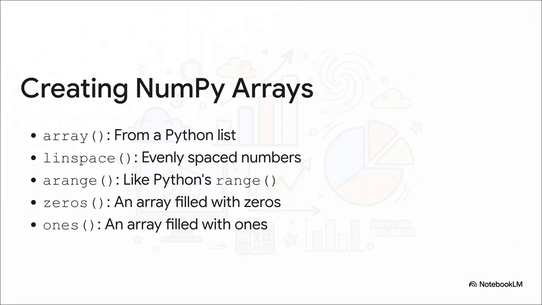And Numpy gives you a ton of super easy ways to make these things. You can just convert a regular Python list, or create an array of evenly spaced numbers, or even instantly whip up arrays that are pre-filled with zeros or ones. The main takeaway is that it's incredibly flexible.